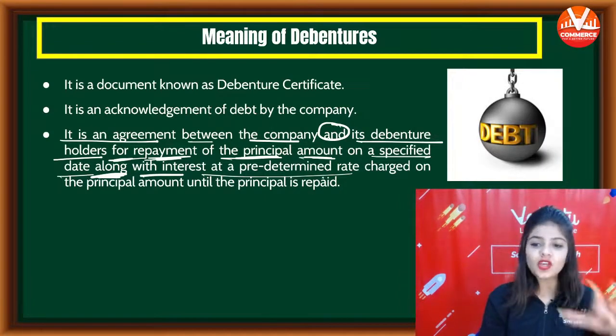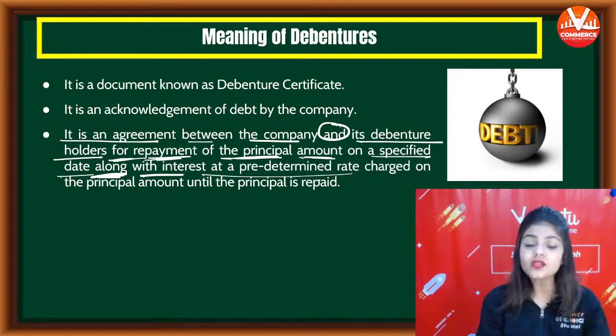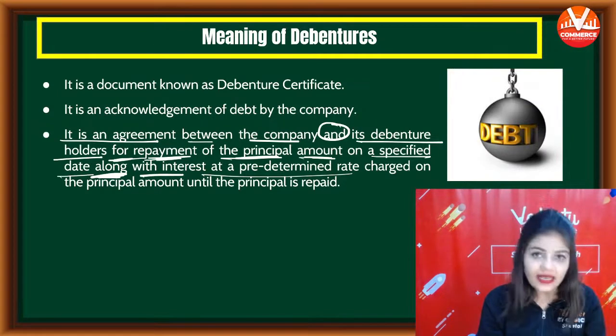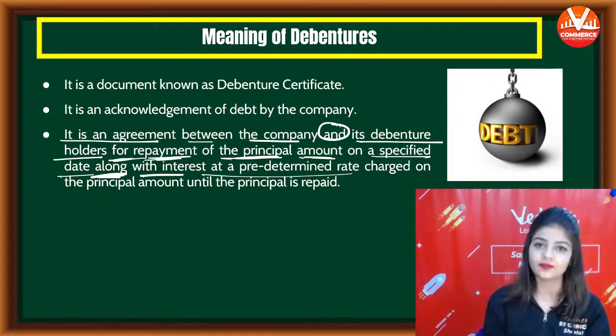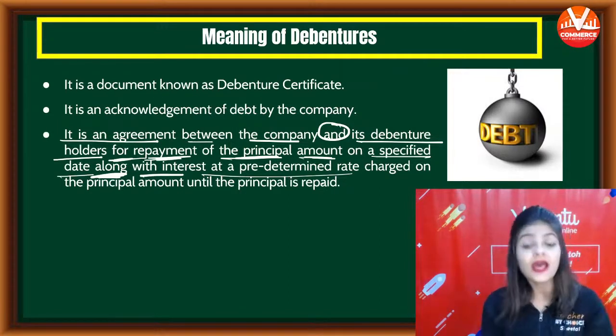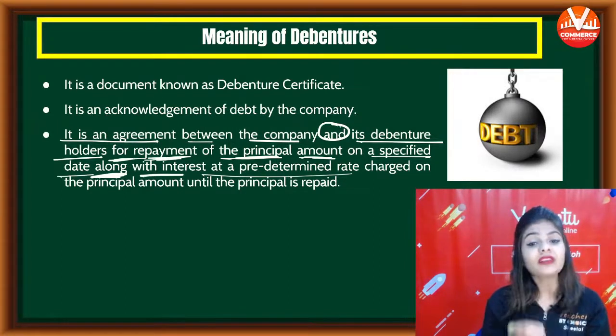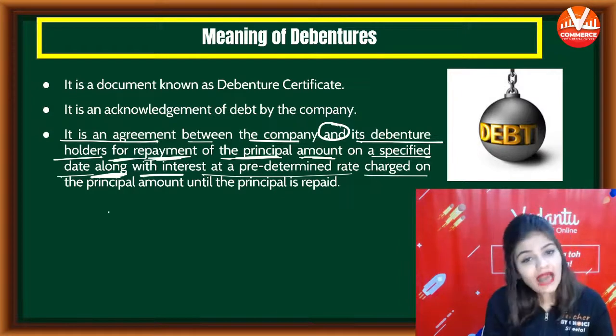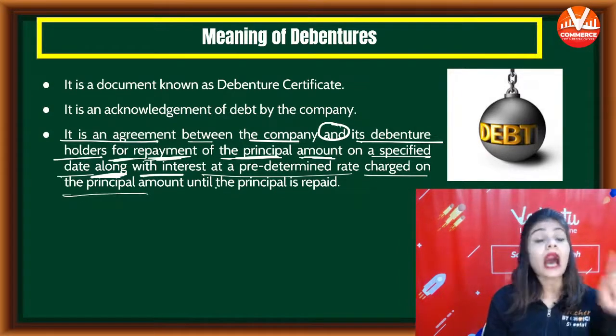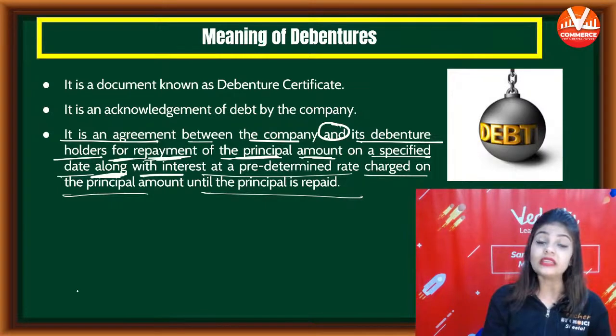So in debentures, the debenture holders are paid interest at a fixed rate that is charged on the principal amount until the principal is repaid.